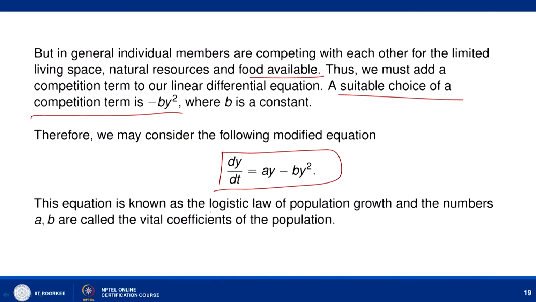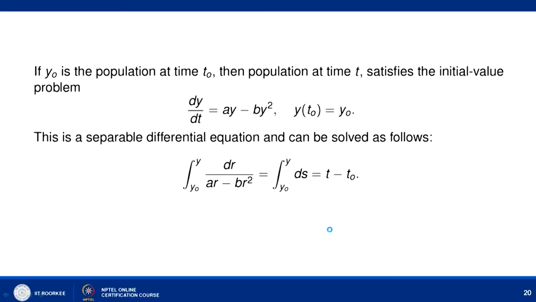So, this particular model is known as the logistic law of population growth, and the numbers a and b are called the vital coefficients of the population. Now we try to see how this population growth model actually behaves.